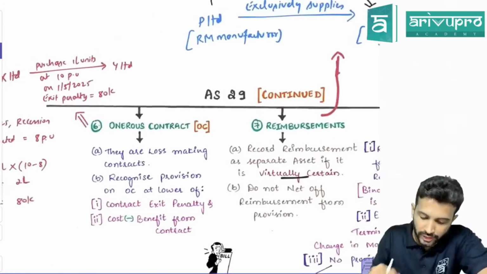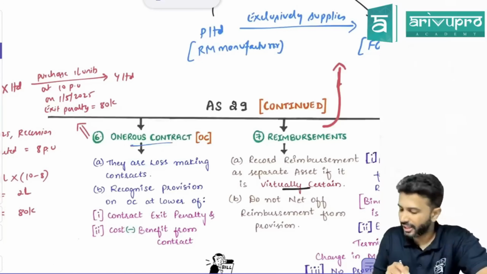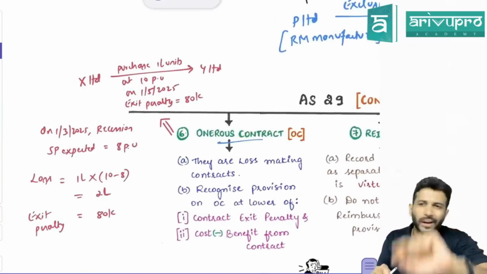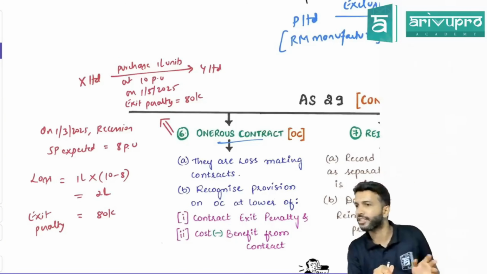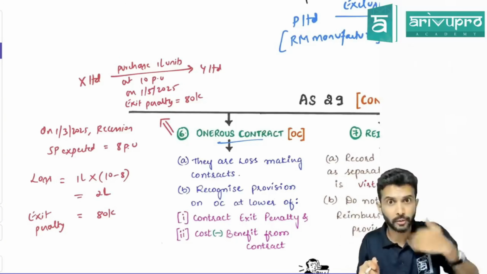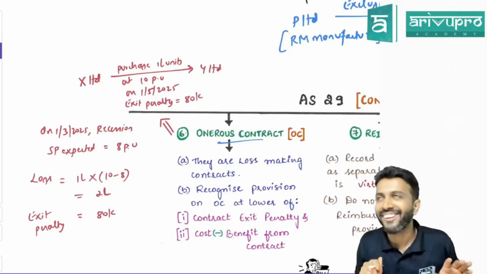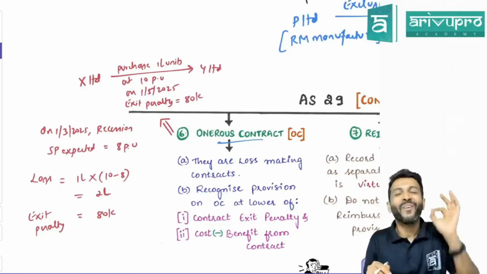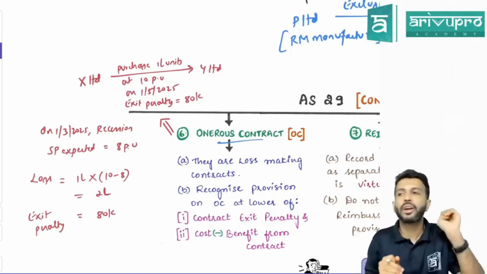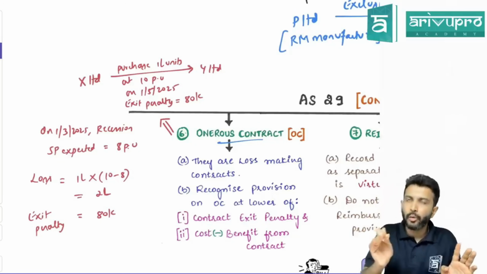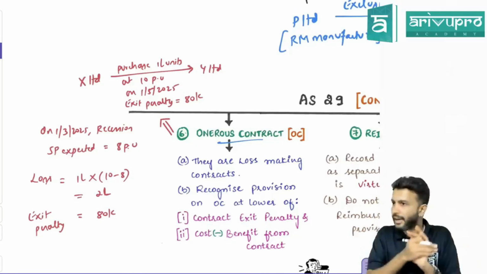Small ones. Next is onerous contract. I don't see any problems on onerous contract. I only see a one-liner, but still we'll stick to it. Anyway, it is Ind AS 37, any which way you have to learn it in CA finally. Better to learn it now. Onerous contract means loss-making contracts. A loss-making contract, we call it an onerous contract. So if you have an onerous contract, you still need to make a provision for it.